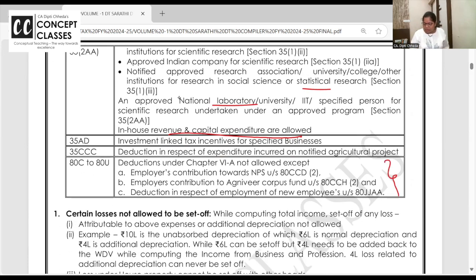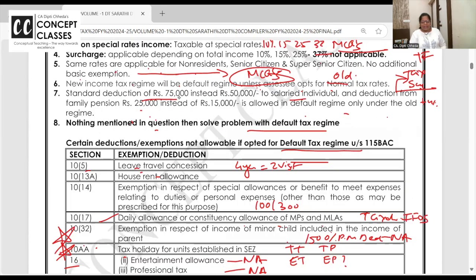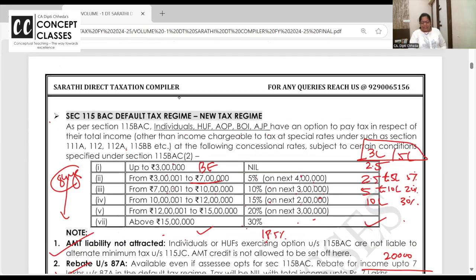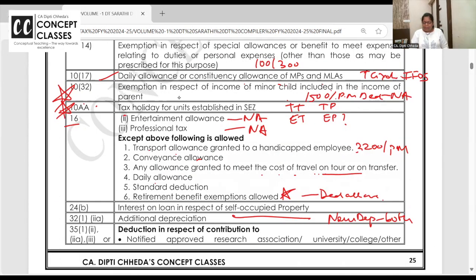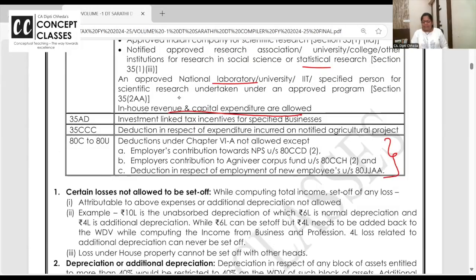Now, the most tough thing to digest. Individuals, look, who are the SSEs, chotus? Individuals, HUF, they all survive on deductions. PPF, they will put, Mediclaim, they will take. If you are filing your return in default tax regime, no deductions are allowed except three. Employer's contribution to NPS, 80CCD(2). That is 14% of your salary.